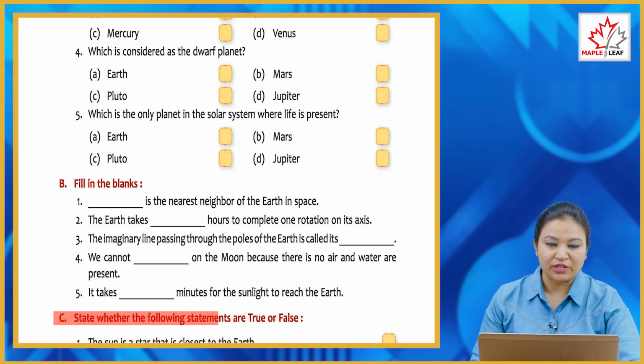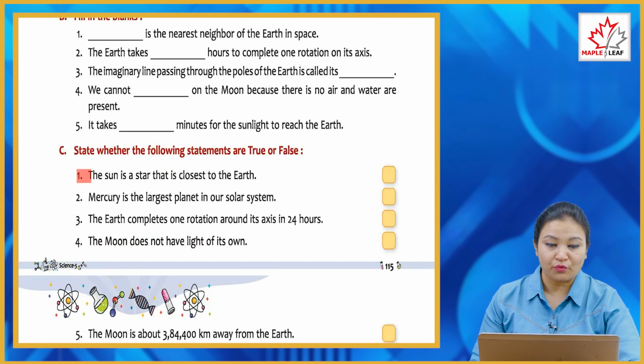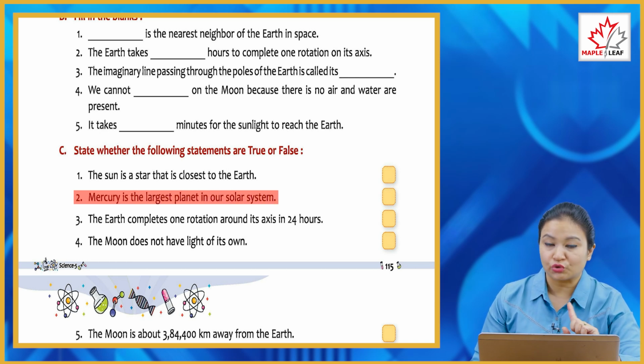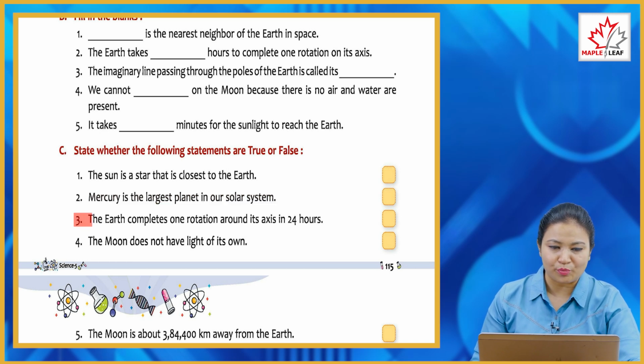Now C. Say whether the following statements are true or false. The sun is the star that is closest to the Earth. Is it true? Yes, it is true. Mercury is the largest planet in our solar system. It is not true. You will write false here. Which is the largest planet? It is Jupiter.